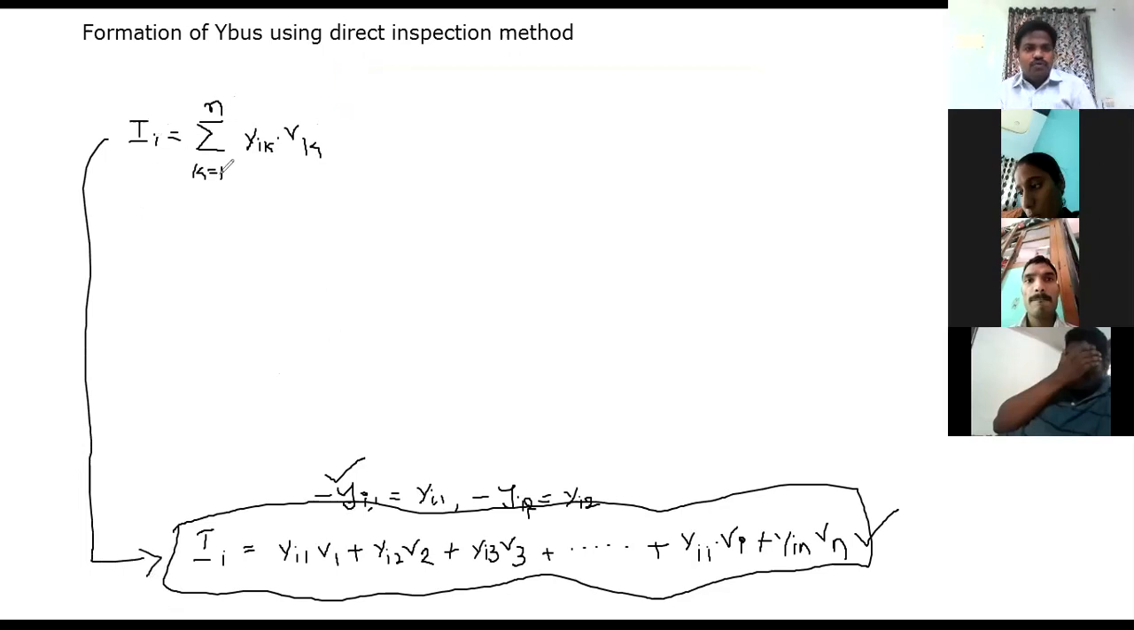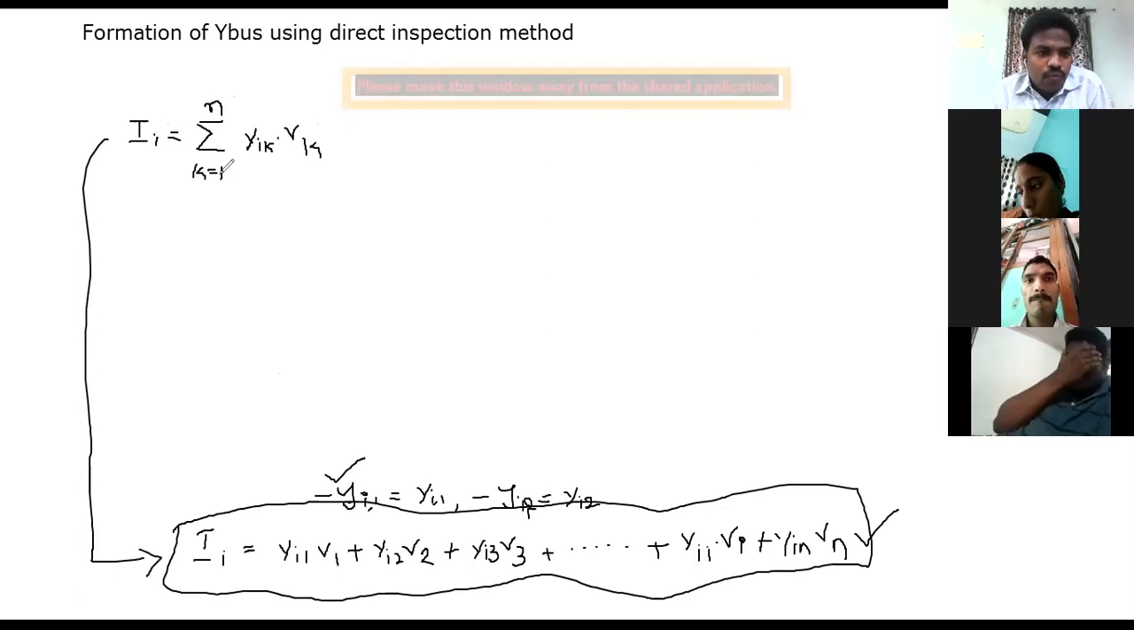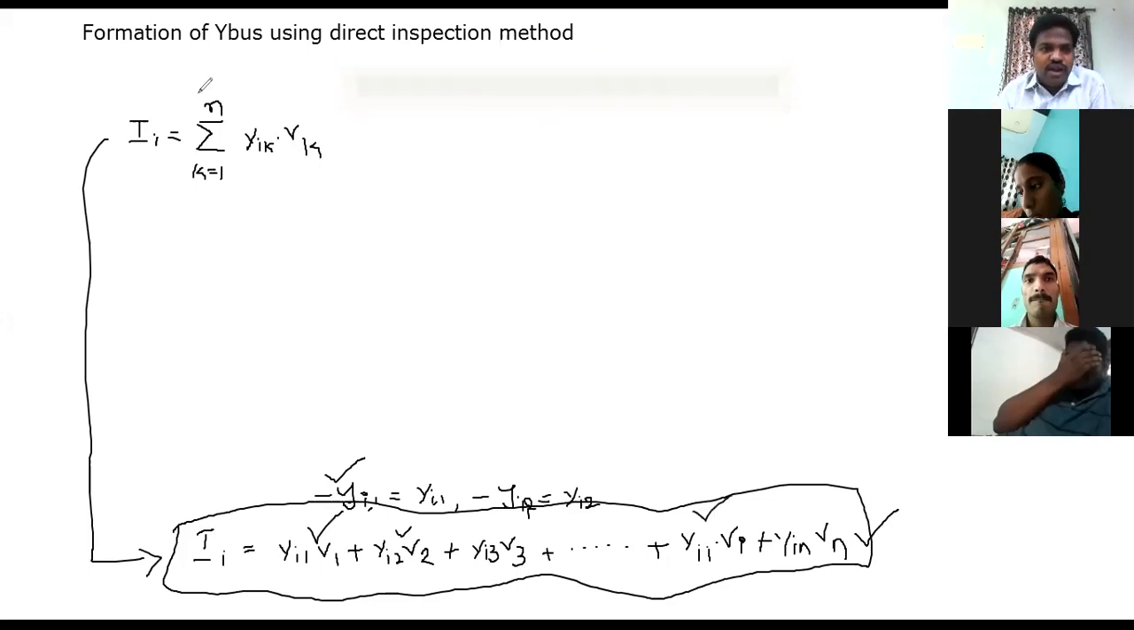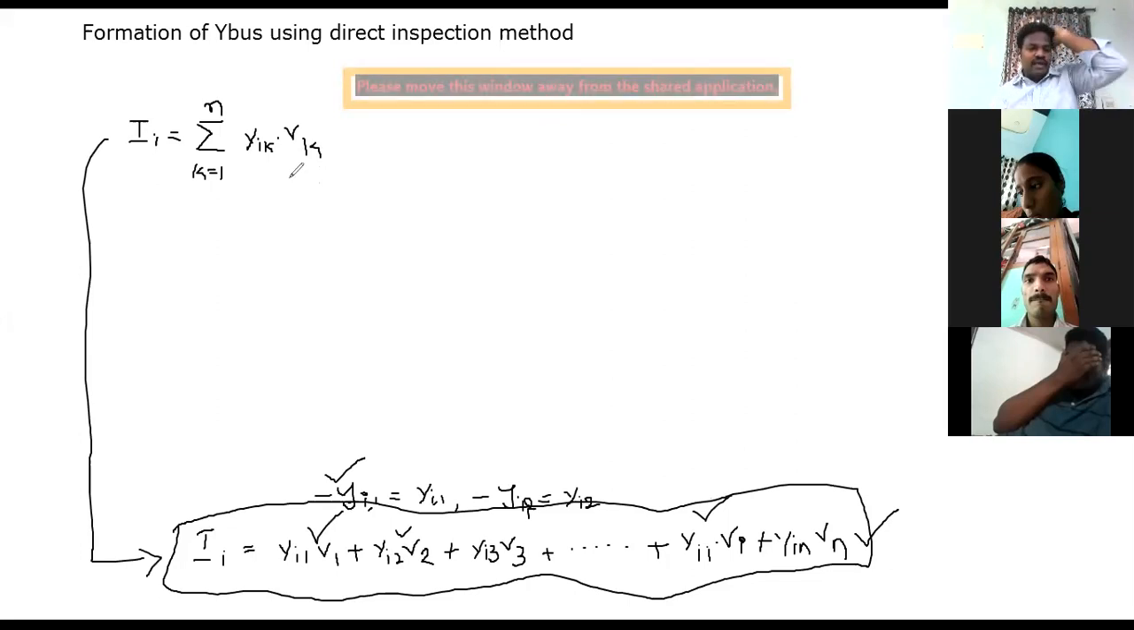Now substitute k is equal to 1 here. What you will get? If you substitute k is equal to 1, Y_i1 into V1. Yes, we got the first term. k is equal to 2, Y_i2 into V2, Y_i3 into V3. Suppose if we substitute k is equal to i, from k is equal to 1 to n you will also have one more term, that is the ith term. If you substitute k is equal to i, you will get Y_ii into V_i. So finally the last one is the nth term. If you substitute k is equal to n here, obviously you will get Y_in into V_n.